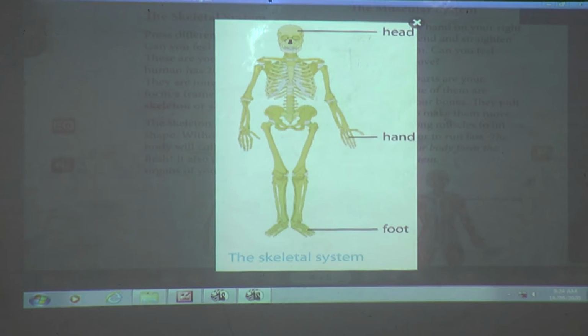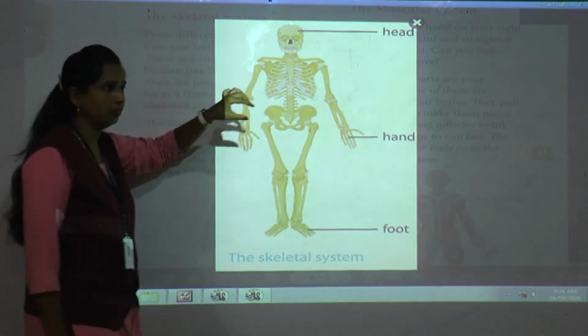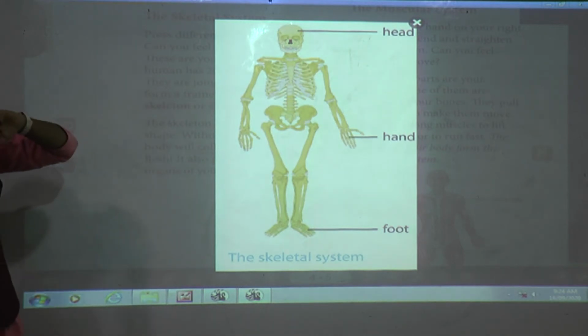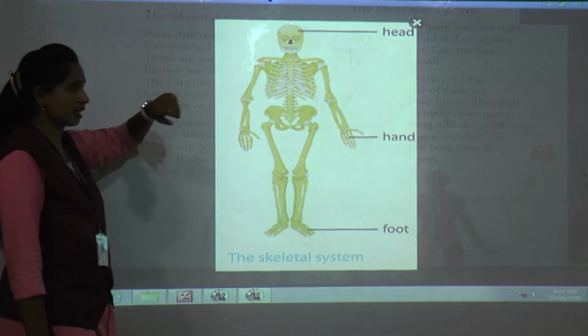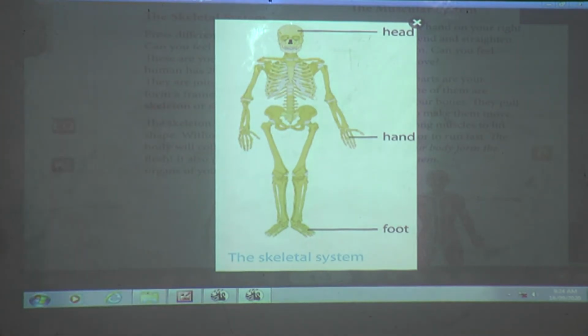Okay. Now see, in the head, why is the head important? See, inside the head what is there? Skull, isn't it? Very soft organs are there. You call it Mendu, inside the head. Yes, it is called the skull. It is inside and very soft and we cannot see it, and it is a very important organ in our body. So the head protects the skull, isn't it? Understood till here? What have we studied about the skeletal system, students?